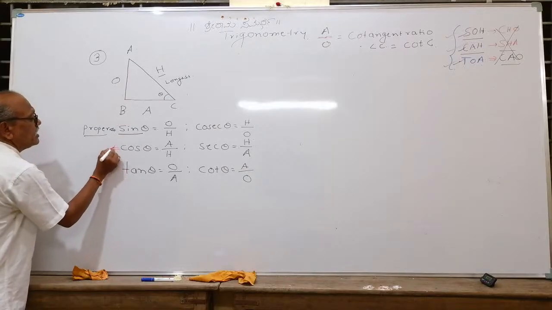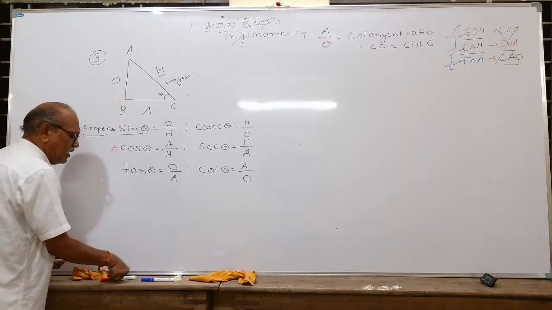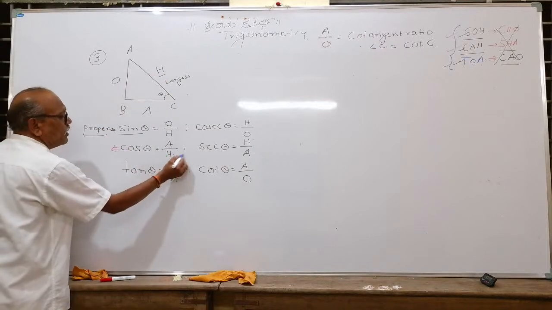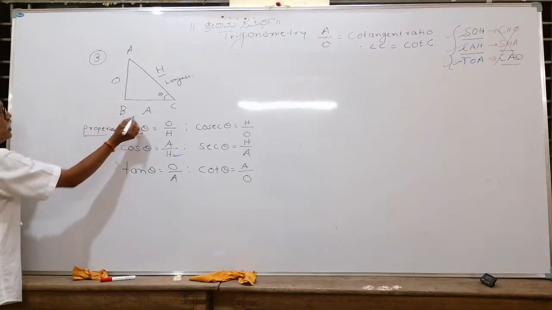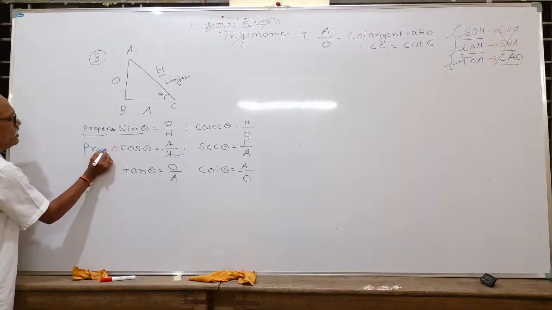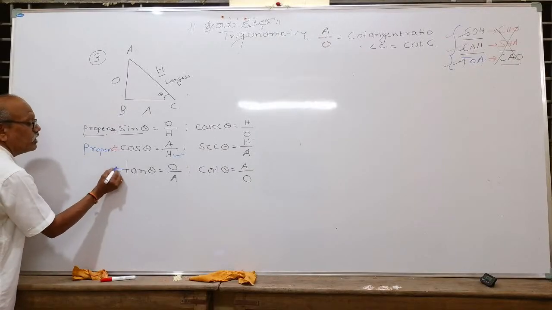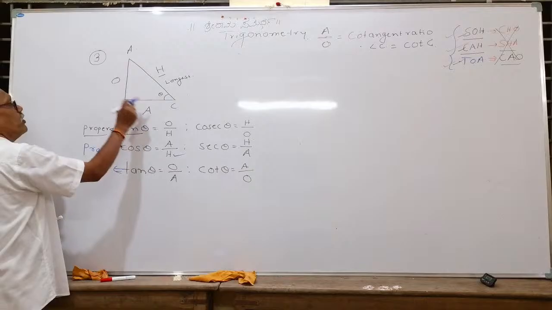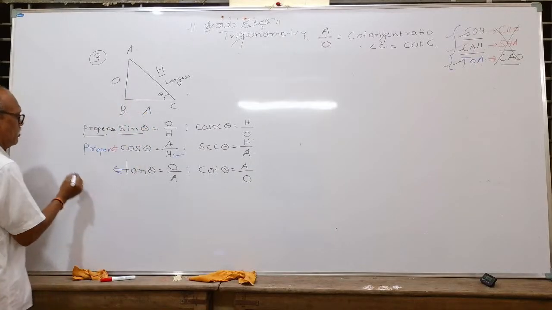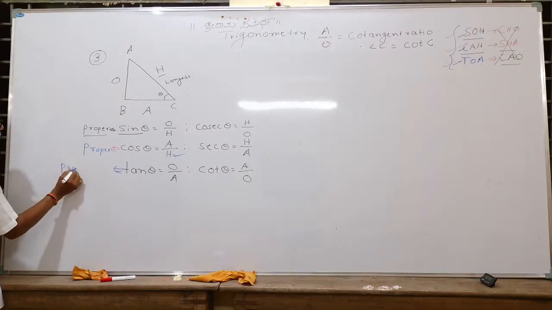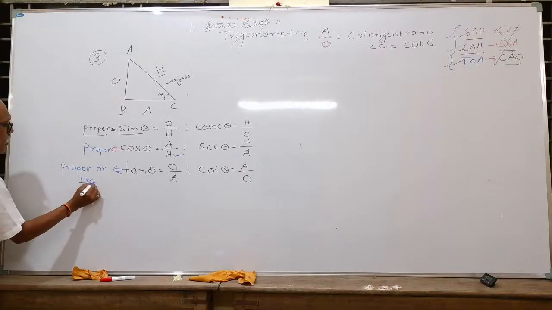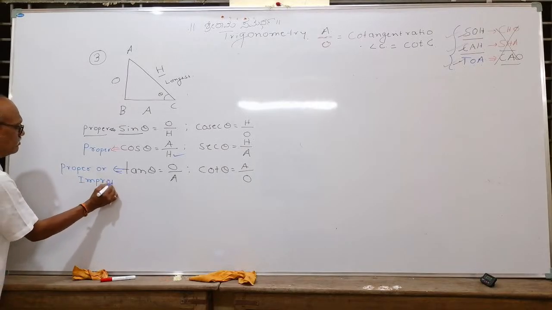Remember this point, very, very important, because of the values of sine. And what about cos theta? If you take cos theta, it is adjacent upon hypotenuse. Again, the hypotenuse will be the longest side. Then the denominator will be bigger. Therefore, it is also a proper fraction. What about tan theta? Opposite upon adjacent. Either the opposite may be bigger or the adjacent may be bigger. It may be proper or improper. Both are possible in the case of tan theta.